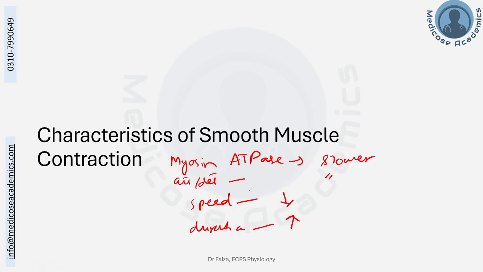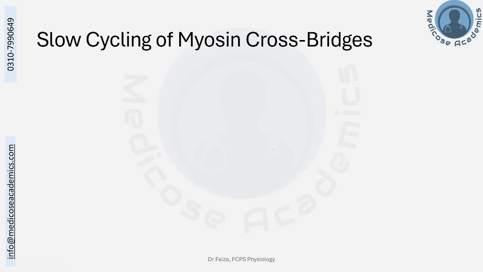As detachment is less, less ATP will be used. So this is more energy efficient. And because there is prolonged attachment, this is going to be a sustained state of contraction once activated, as compared to the skeletal muscles. So it is going to use less energy for more sustained contraction, but at a lower speed because of decreased activity of the myosin ATPase enzyme.